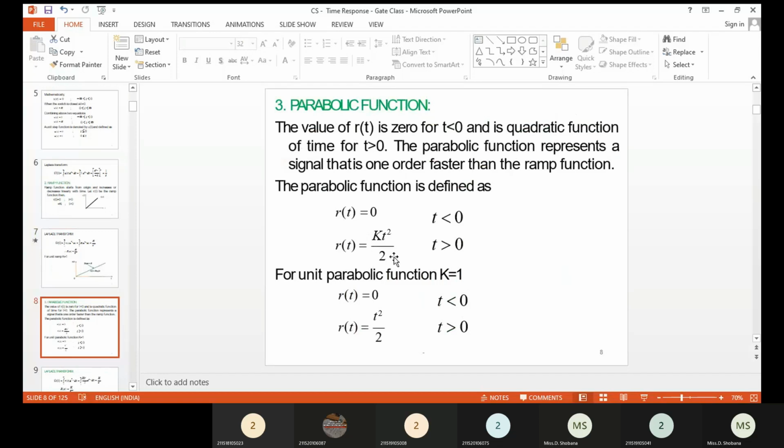Here you can apply the k value equal to 1. That will give the unit parabolic signal. Therefore the mathematical equation for the unit parabolic input signal becomes r of t is equal to 0 for t less than 0, and r of t is equal to t square divided by 2 for t greater than or equal to 0, as k becomes 1. So this is the mathematical function.